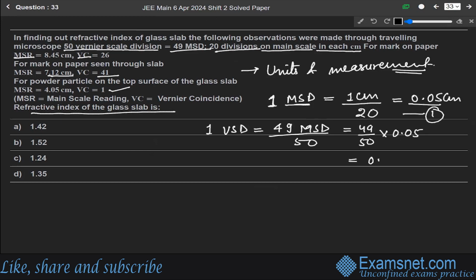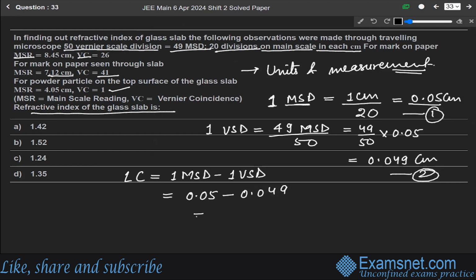Solving it, we get 0.049 centimeter. Let us say this is second. And least count, we all know, is 1 main scale division minus 1 vernier scale division. So it will be 0.05 minus 0.049, which equals 0.001 centimeter. Let us say this is third.